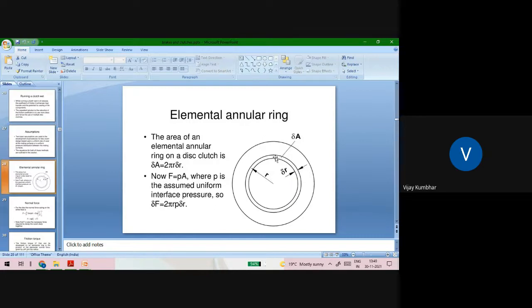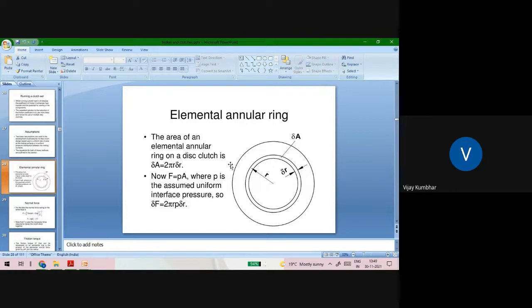See, in this diagram, this is the surface area of the friction plate, and we will take a small area of this friction surface, with delta r as the radius element. The area of the elemental annular ring on this disc clutch is delta A equal to 2 pi r dr. A very small area can be considered for the analysis.